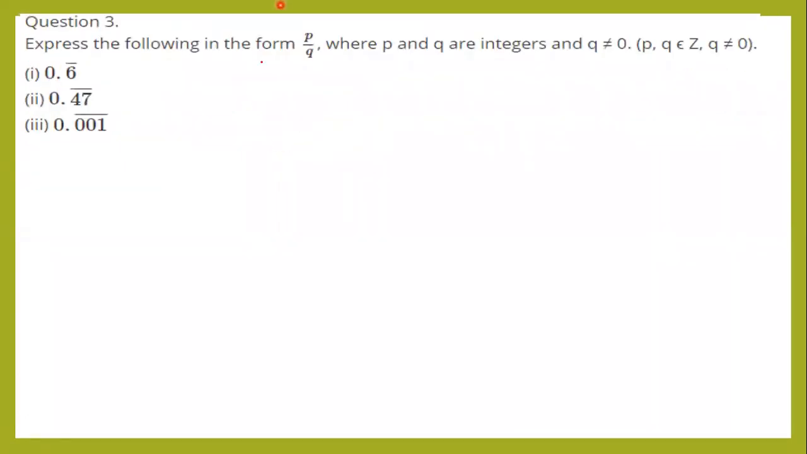Third question. What is the question? Express the following in the form of P by Q. Means you need to express in the rational form, where P and Q are integers and Q is not equal to 0. P, Q belongs to Z and Q is not equal to 0. Now consider the first question, 0.6 repeating. Here the number 6 is repeating. You can write that one as x is equal to 0.6666 goes up to infinity.